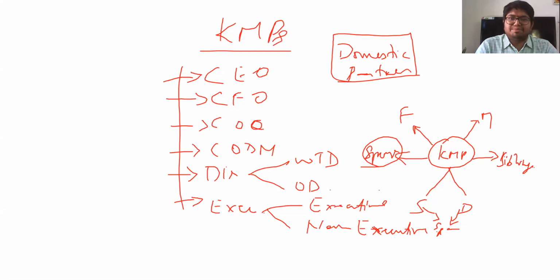If a KMP has got a domestic partner, even such domestic partner is also considered as a related party under Ind AS. Okay, so apart from spouse, if there are any domestic partners, they are also considered to be influential in the business of the entity. Okay, so this is broadly the difference between related parties. Okay, so 19 is already discussed.